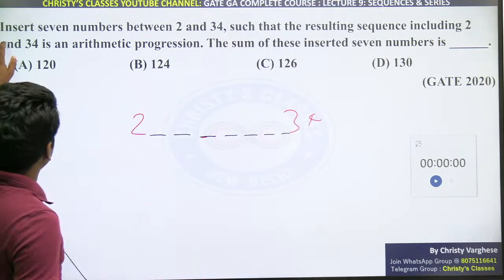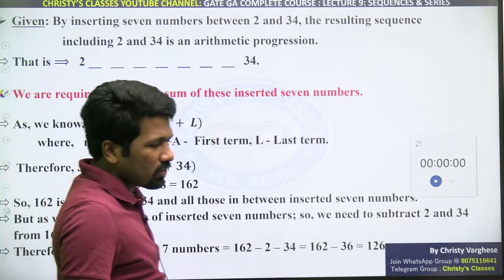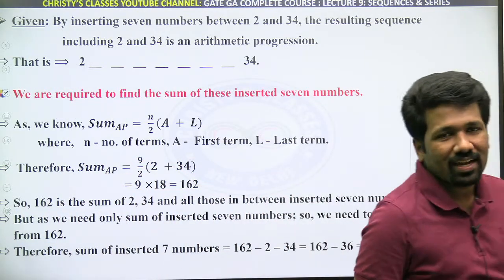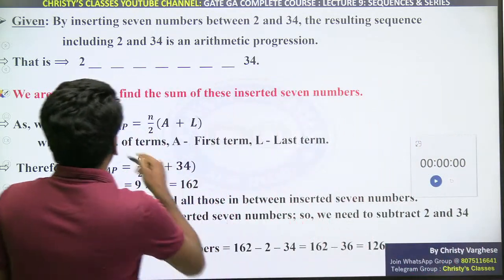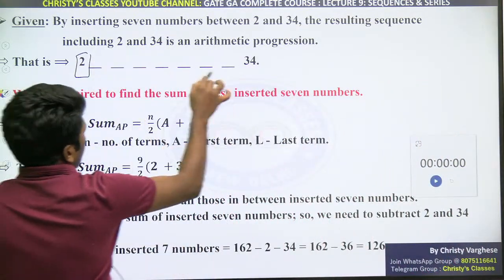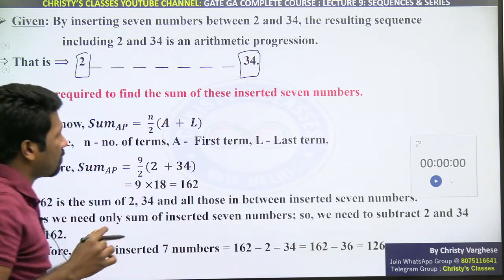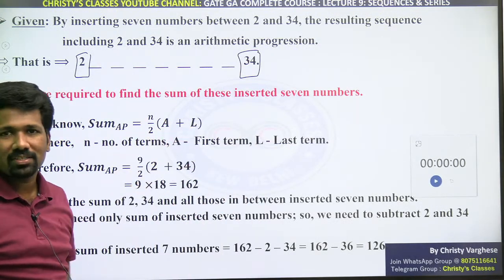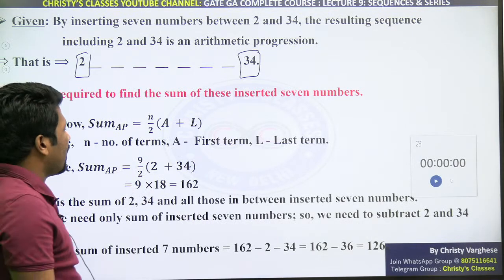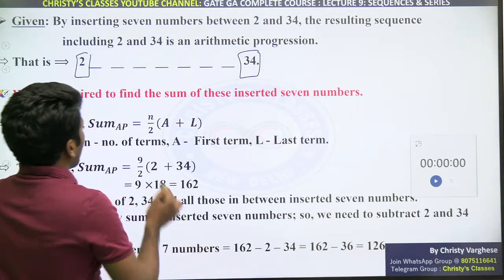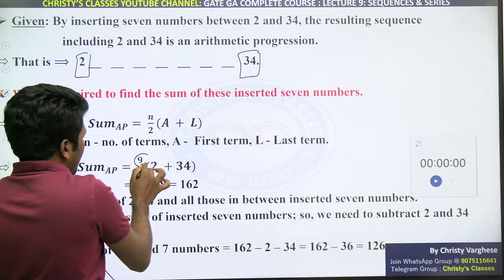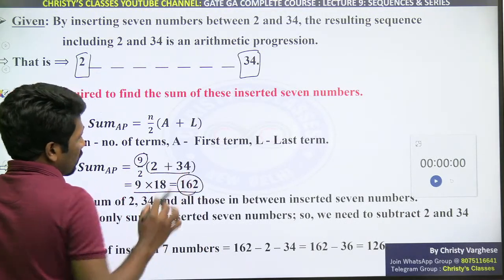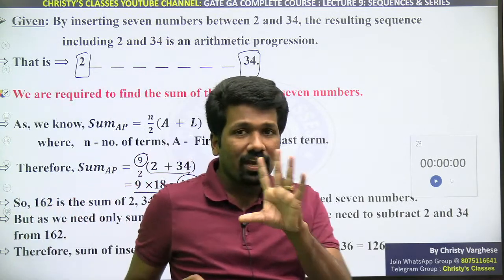How can we find that? First find the sum of these 9 numbers. That is easy, because even if we don't know the numbers, the first term and last term are already known. So n/2 into (a plus l) is enough, where including 2 and 34, 9 numbers are there. So 9/2 into (2 plus 34) gives 162, which is the sum of these 9 numbers.